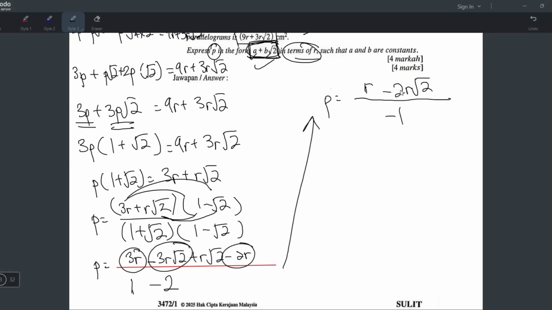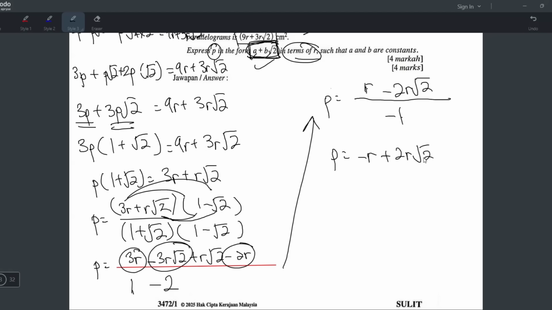Okay. And now, you have to bahagi negative 1. Sebab apa tahu? Sebab you tak boleh stop sini. Sebab dia punya jawapan dalam form macam ni. Yang dia tak ada over negative 1 pun. So, what you have to do? R kena bahagi negative 1. Yang ini pun kena bahagi negative 1. So, when you bahagi negative 1, just tukar tanda. So, R jadi negative R. Yang ni jadi plus lah.